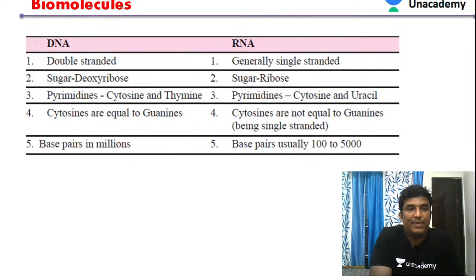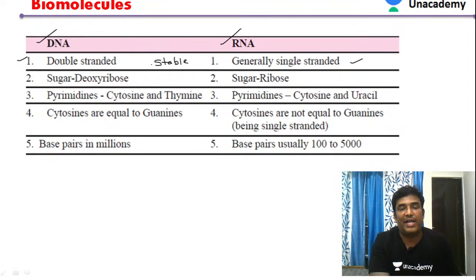Let's see some basic differences. DNA is double-stranded, whereas RNA is generally single-stranded. As it is double-stranded, it is more stable, and the stability is because of the presence of hydrogen bonds. RNA is single-stranded. The sugar in DNA is deoxyribose sugar, as we have just seen, and the sugar present in RNA is called ribose sugar.